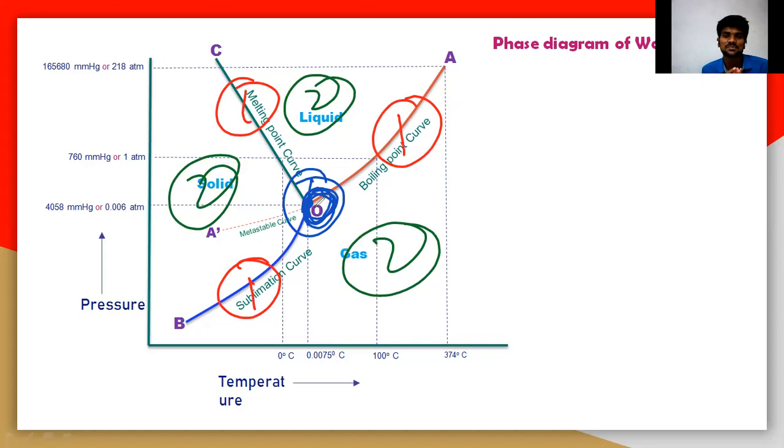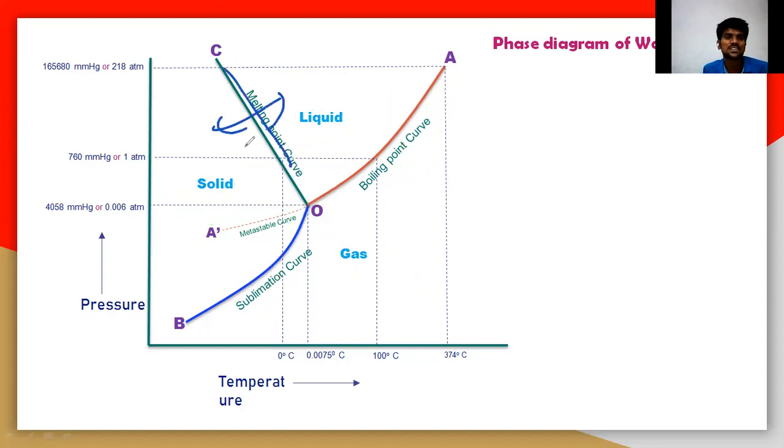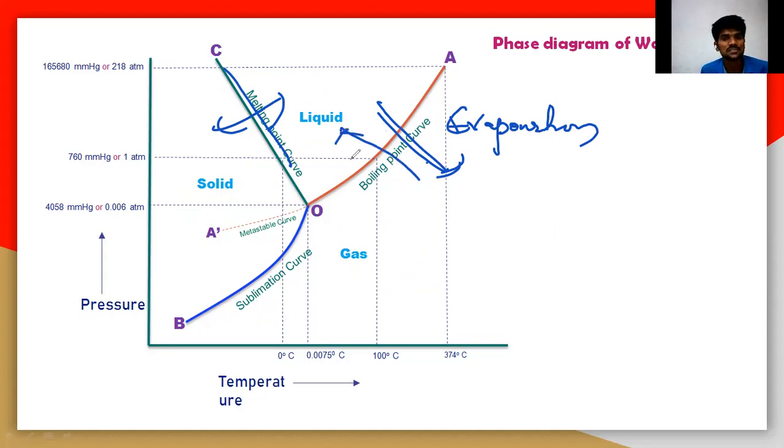This is the phase diagram. For each curve you should understand the temperature, the boiling point, and the melting point: when the boiling point changes, when the melting point changes, when a solid converts into liquid, and when a liquid reaches its boiling point. Each step you can easily understand by using this phase diagram. That is the interesting part. This curve represents melting and freezing. When liquid moves towards gas, that is evaporation. When gas moves towards liquid, that is condensation.